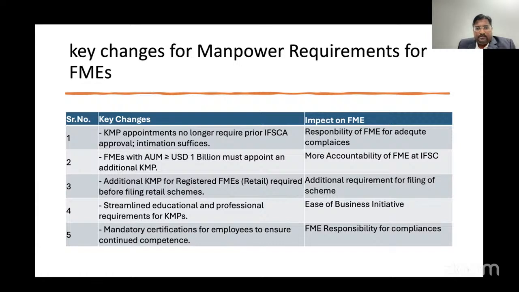The education and professional requirements are mentioned in regulation 7, and it is still being streamlined by the regulator, who will come up with detailed provisions. Now the FME has to give mandatory certification for its employees, ensuring the compliances mentioned under regulation 7.